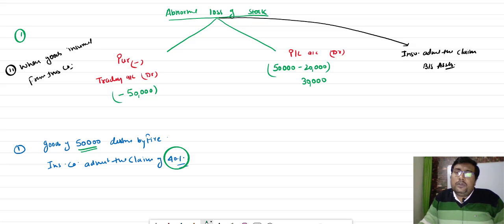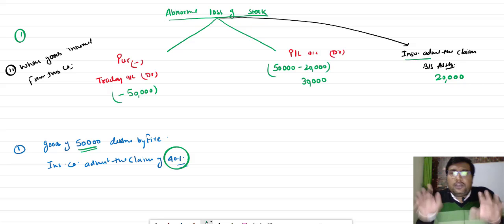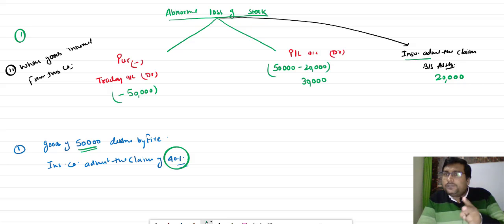And how much amount will we receive in the future from the insurance company? This is 20,000. So these three treatments will take place. Minus from purchase, the loss will transfer to profit and loss, and the third one, the amount we will receive in the future, will be transferred to the balance sheet asset side as an insurance claim.